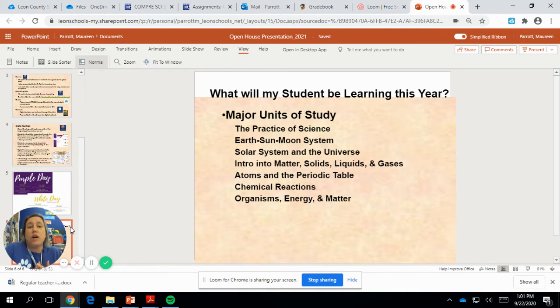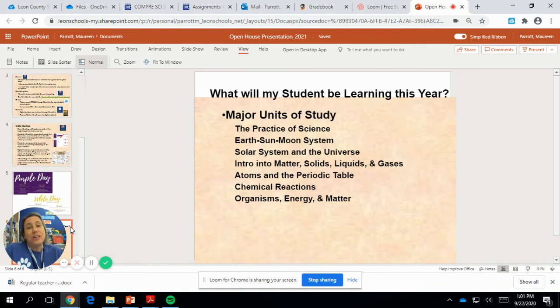We're then going to move on to Earth, Sun, and Moon systems. That's when we're going to be learning about seasons, eclipses, tides, and day and night, and how the Earth, the Moon, and the Sun work together to make those phenomena happen. Then the solar system and the universe: stars, galaxies, our solar system, other solar systems.